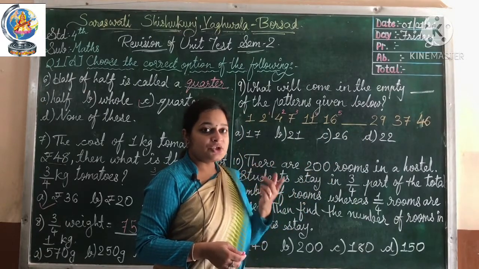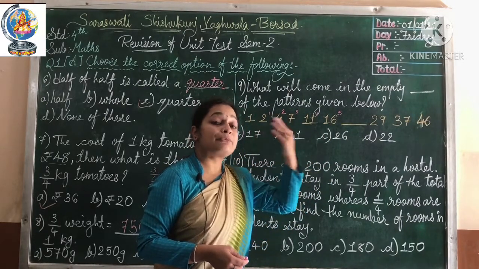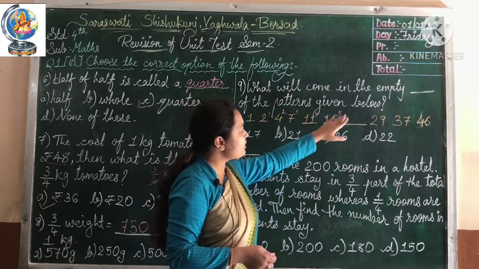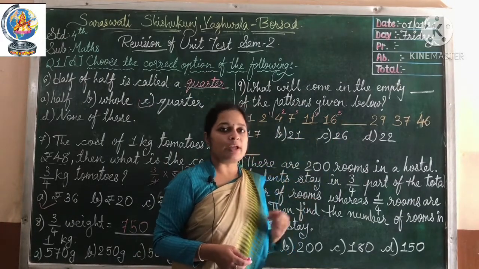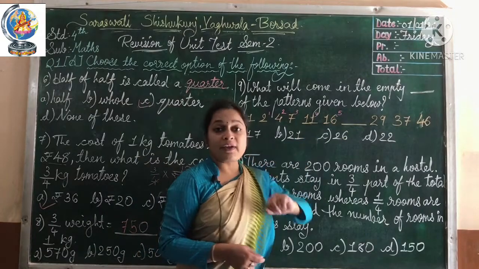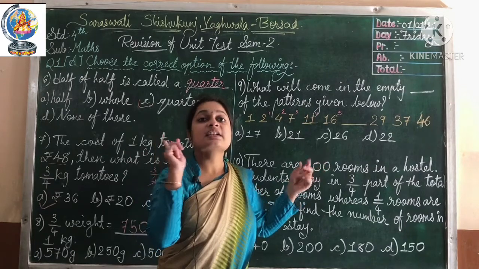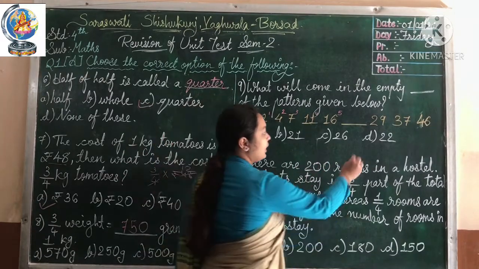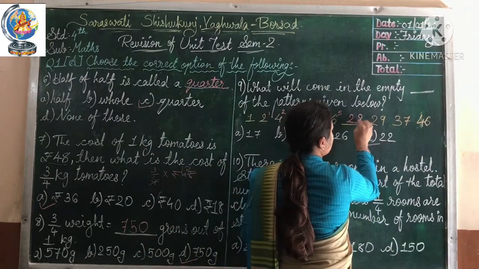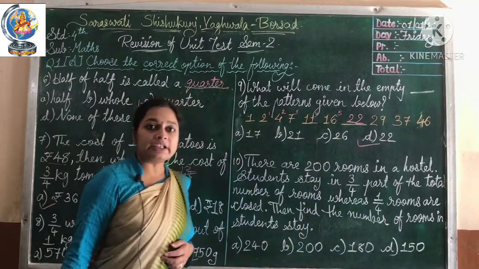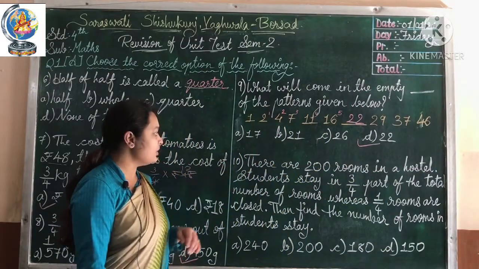If you add 16 with 5, what will you get? Answer 21, right? So we have to write the next number after whatever answer you get. 16 plus 5 is 21, so we don't have to write 21. Our answer is 22. So our correct answer is here 22. Clear? Now let's see the next sum, number 10.